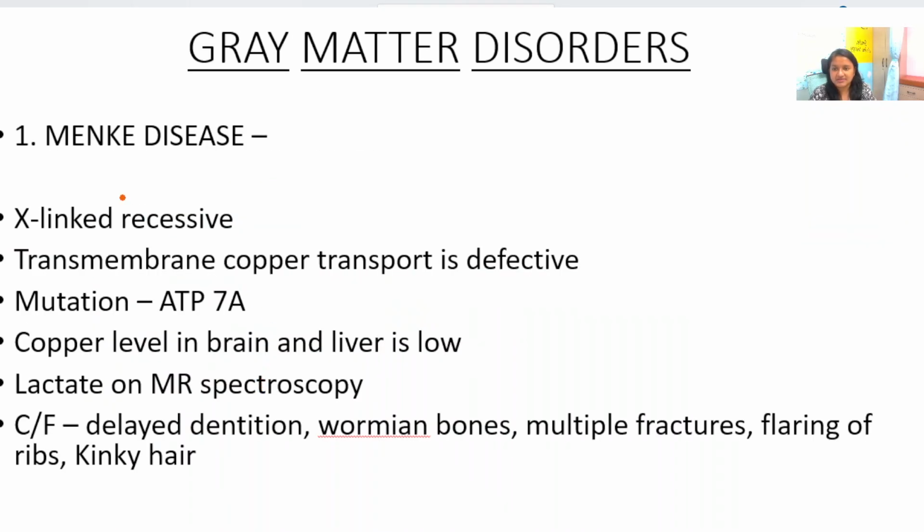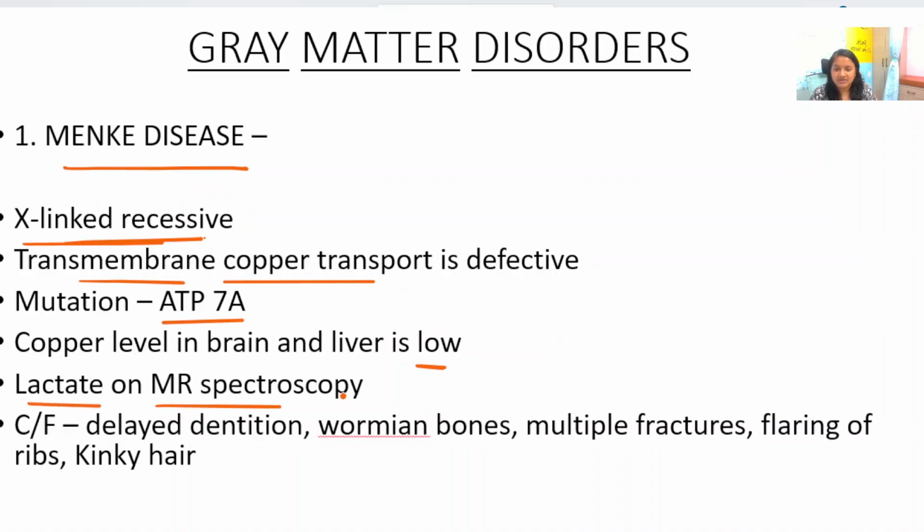Now gray matter disorders, the first one we saw is Menke disease. This is X-linked recessive disorder. There is a defect in the transmembrane copper transport, and there is mutation of the ATP7A gene. The copper level in the brain and liver is low in this disorder, and on MR spectroscopy you will find lactate peak.